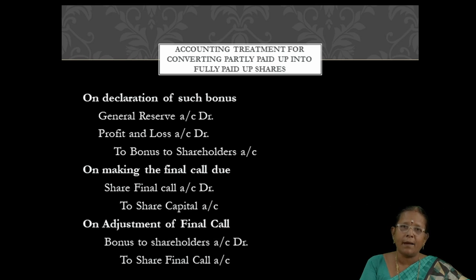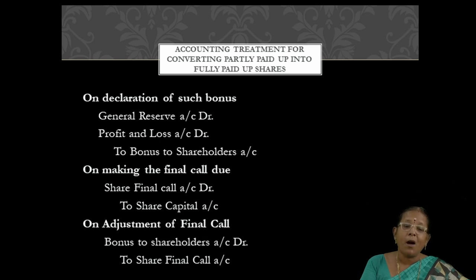Okay, first entry on declaring such bonus shares. We can use free reserves for converting partly paid up into fully paid up shares. Let me explain once again. We can use free reserves only for this. We cannot use capital redemption reserve or securities premium for converting partly paid up into fully paid up shares.